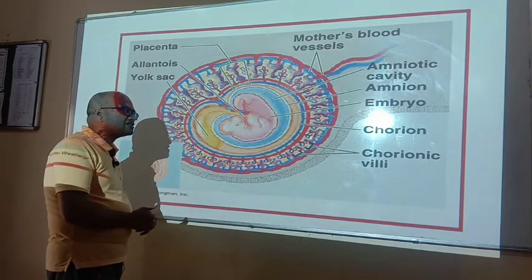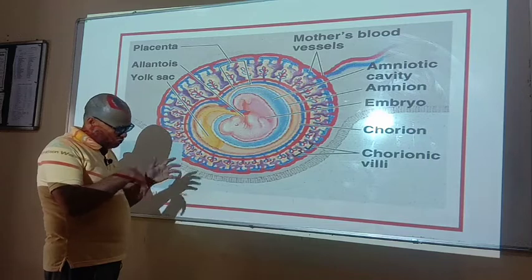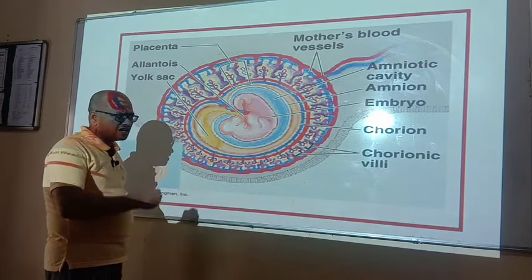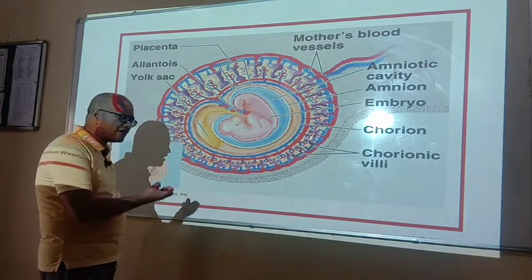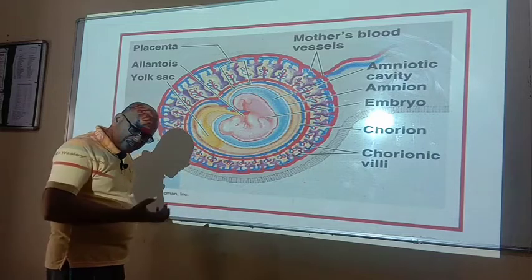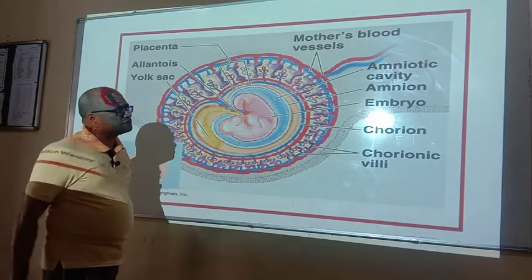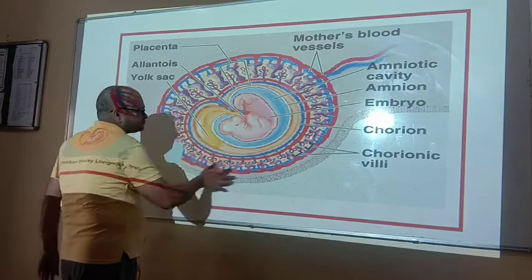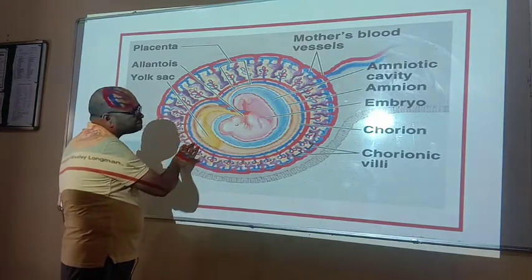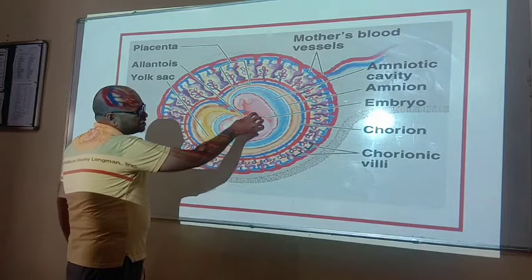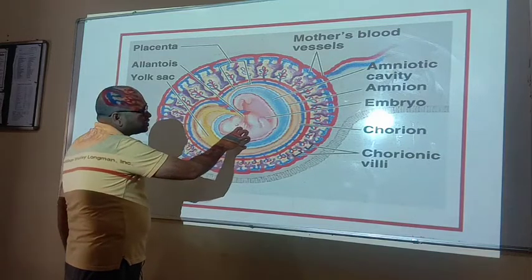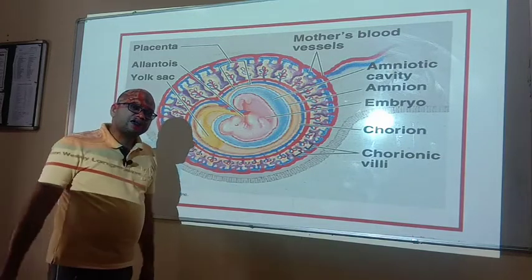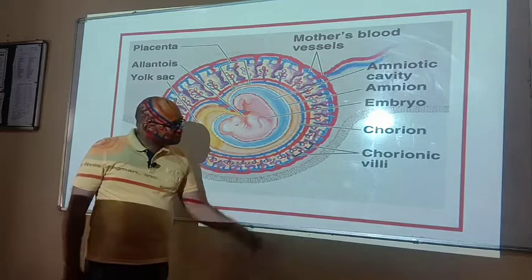Chorion has so many finger like projections. These are called chorionic villi. These chorionic villi are getting embedded in the endometrial wall of the uterus. And this disc like complete structure is called placenta. Inside that, the human embryo is being developed.